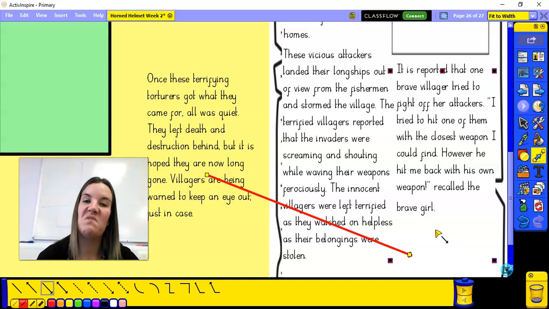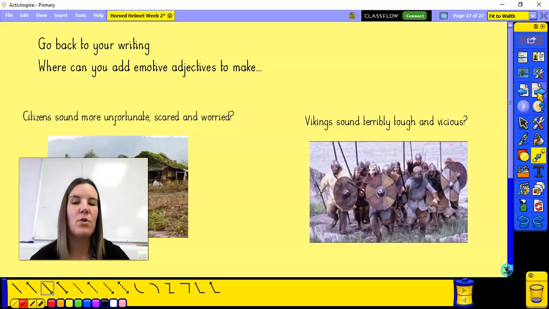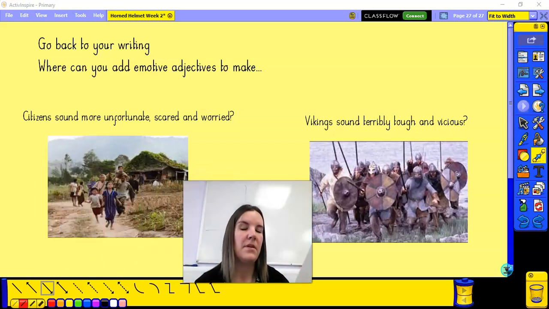Okay, once you've done that, your final job is to check that you've got all of your success criteria there. Okay, I know your plan will have helped you to do that. So you've got all of the sections needed. Have you got the vocab that you need as well? Have you got words that will make the villagers sound really unfortunate? Okay, they're scared and worried. If you haven't, could you edit those in? Have you got some vocab that describes your warriors as being tough and vicious? And if not, you can add those in as well. Okay, so that's your task for today.